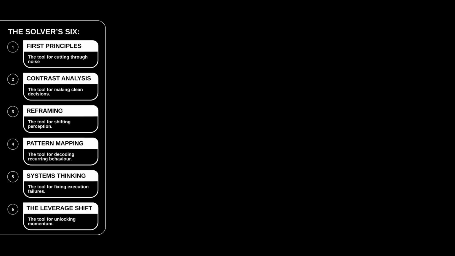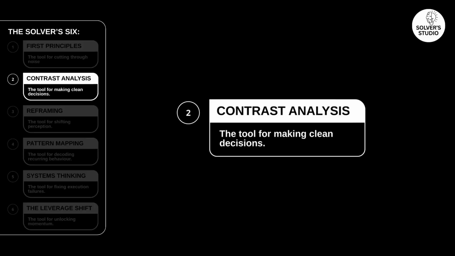That is the trap. The mind naturally underestimates the cost of standing still, so organizations drift into paralysis while believing they are being cautious. This is where most people freeze. But at Solver's Studio, we go to our toolkit, the Solver's 6. The tool here is Contrast Analysis Decision.